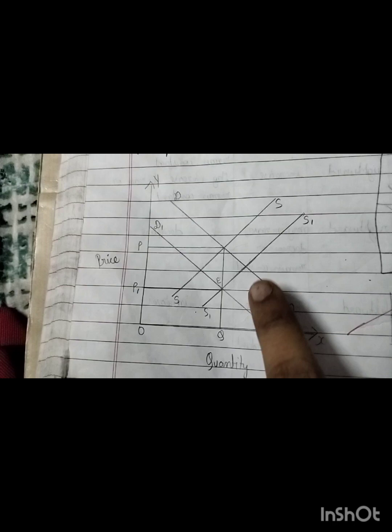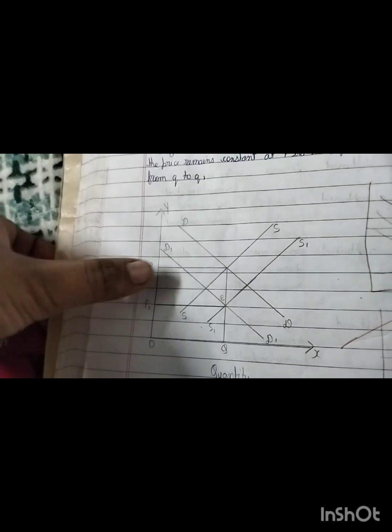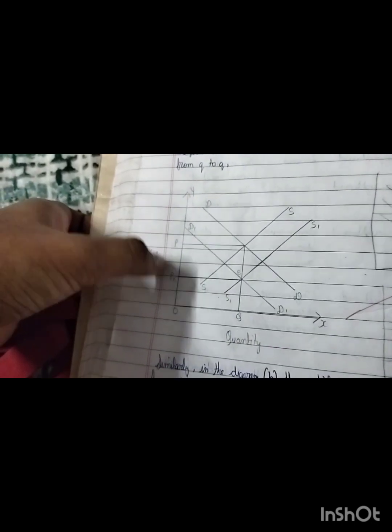Next, it's this diagram. Here the demand curve shifts leftward and the supply curve shifts rightward. The equilibrium quantity remains the same, but the price decreases from P to P1.